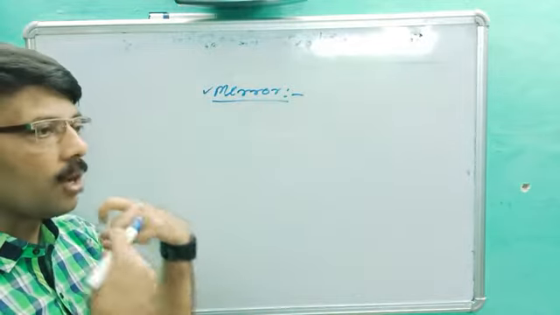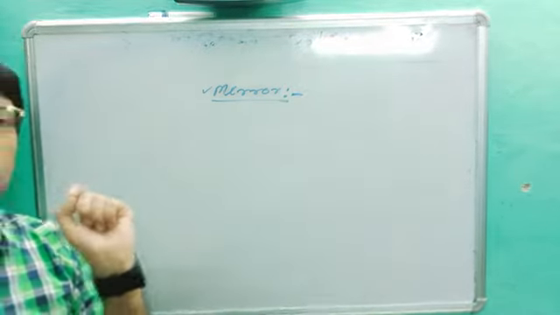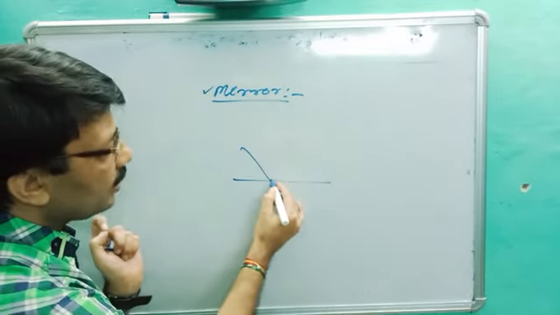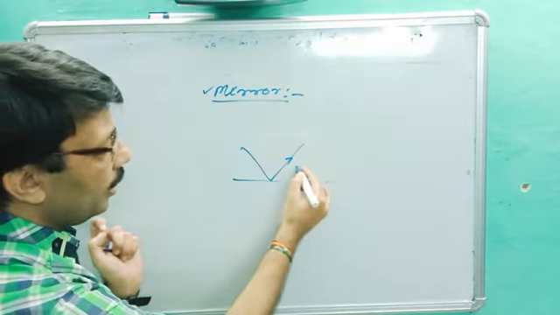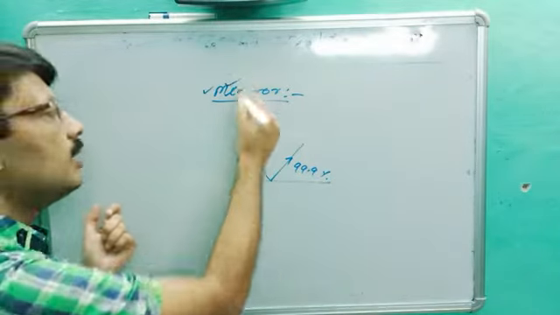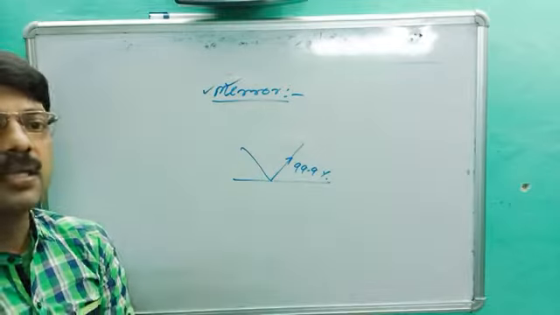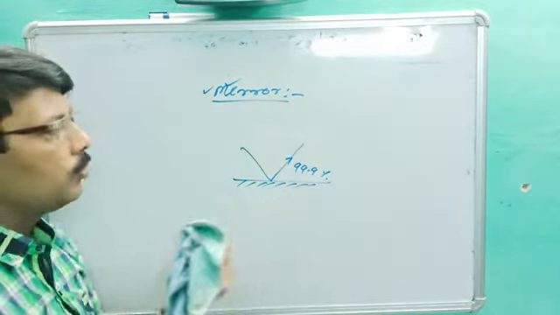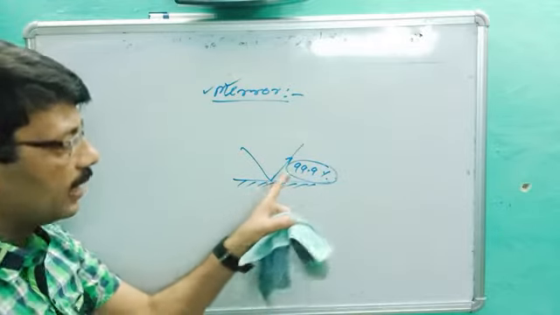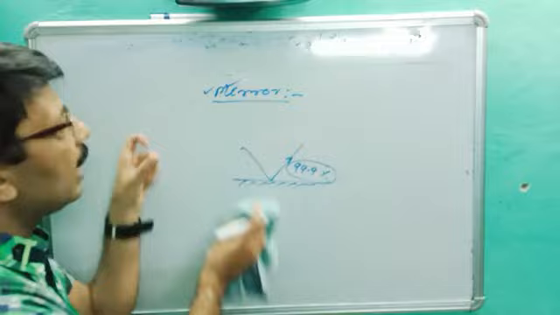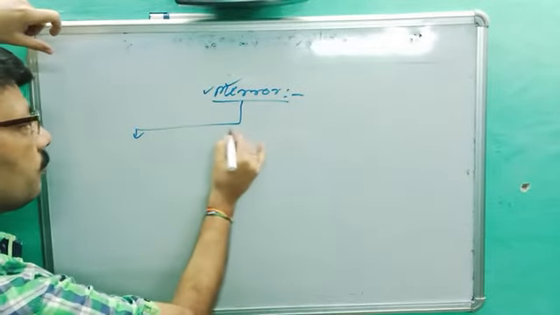It means the formation of an image only takes place due to reflection of light. So the mirror is a device which reflects almost all of the light. On average 99.9% of light is reflected. A mirror is a device made by a well polished silver surface, which reflects most of the light. That is called a mirror.